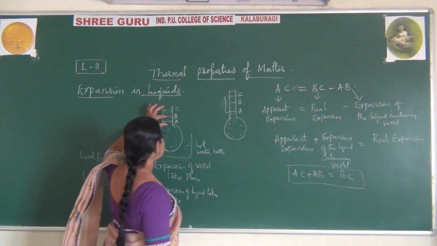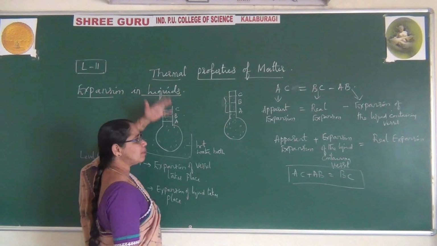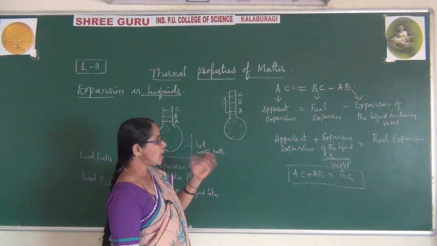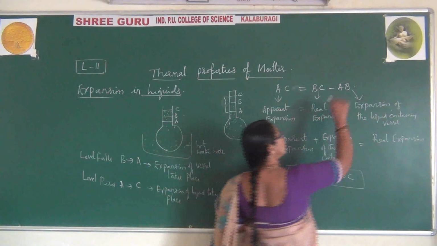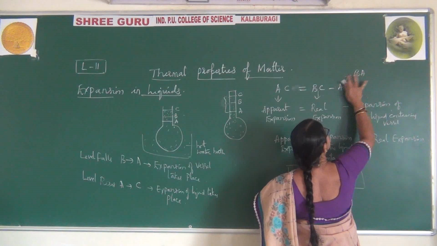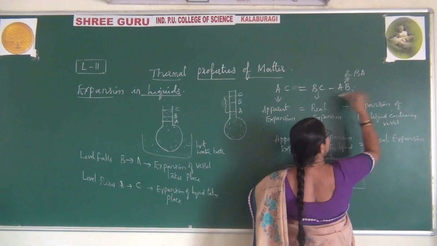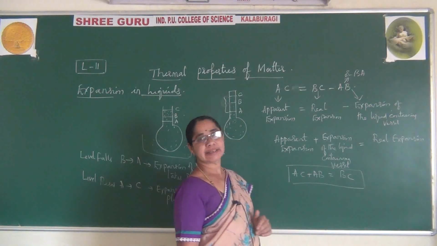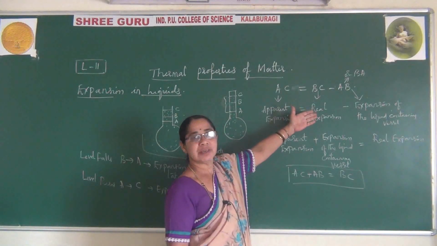What is this AB? It is nothing but the expansion of the containing vessel. You can also write AB or BA. Both are correct. The expansion of the containing vessel takes place, and that we observe from this figure.